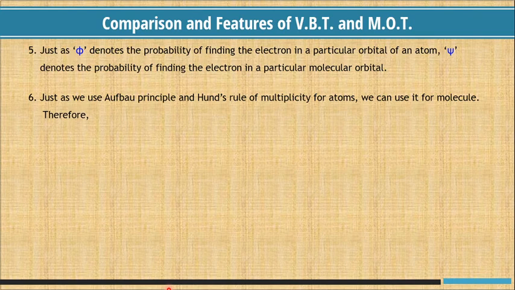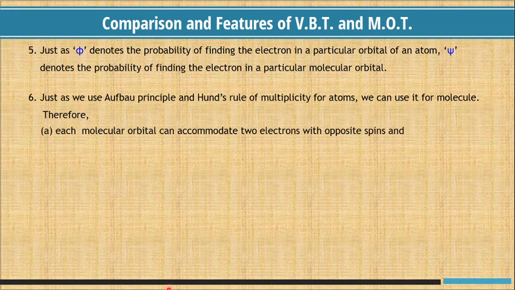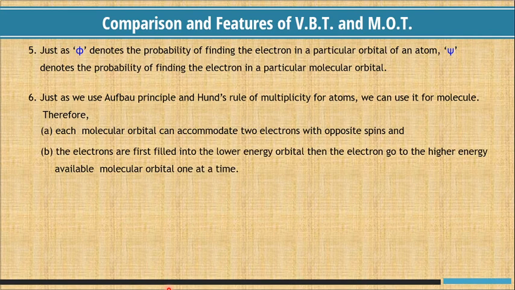Just as we use the Aufbau principle and Hund's rule of multiplicity for atoms, we can use them for molecules. Therefore, each molecular orbital can accommodate two electrons with opposite spins, and the electrons are first filled into the lower energy orbital, and then electrons go to the higher energy available molecular orbital one at a time.